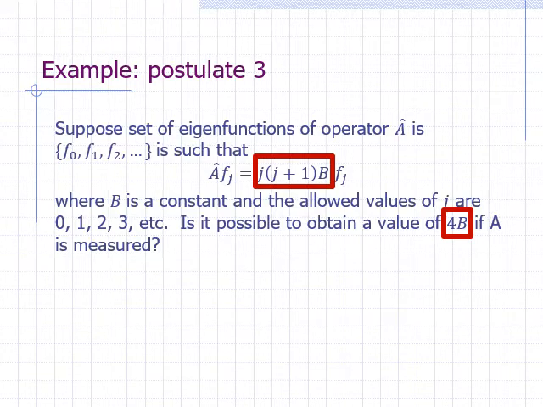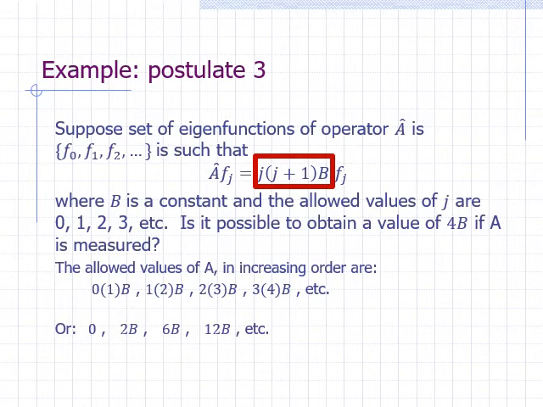Based on the information given here, the smallest eigenvalue is when j is equal to 0. If j equals 0, then j plus 1 is 1, and the eigenvalue is 0 times 1 times b, which is 0. This means that it is possible that if we measure A, we could get a value of 0. What's the next smallest eigenvalue? That's when j is equal to 1, which means that j plus 1 is equal to 2. The eigenvalue would be 1 times 2 times b, or 2b. So it is also possible that if we measure A, we could get a value equal to 2b.